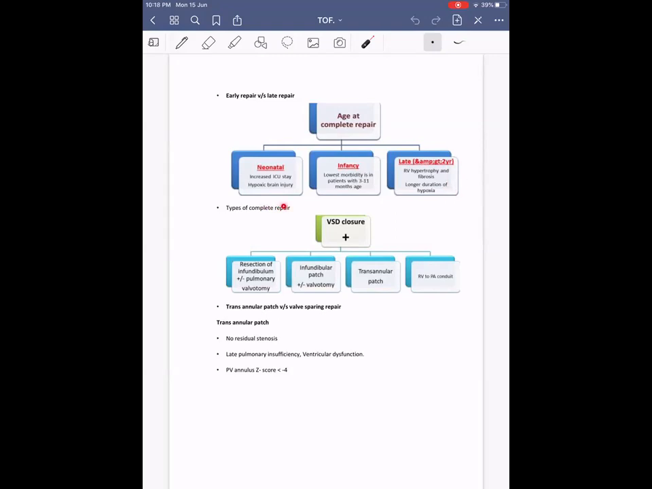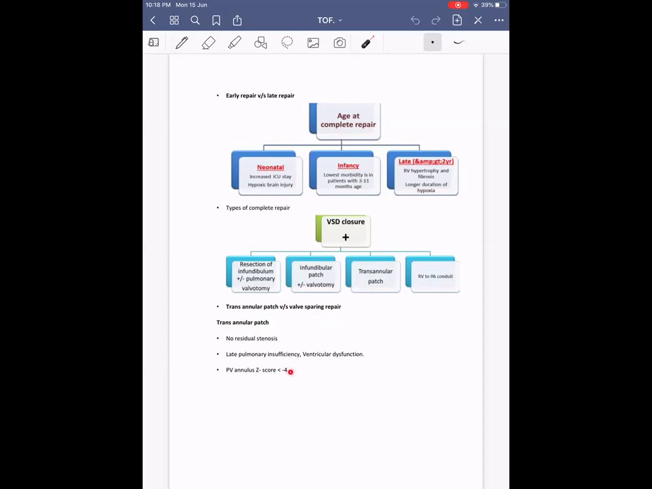So what are the types of complete repair? VSD closure is the main thing that is common for all, and along with that they have to do RVOT resection with pulmonary valvotomy, or infundibular patch with pulmonary valvotomy, or transannular patch, or RV to PA conduit. So, transannular patch versus valve sparing repair. Transannular patch is done when the annulus is very small.